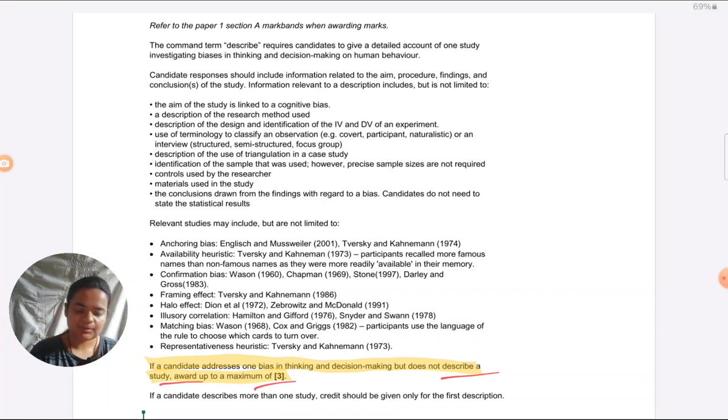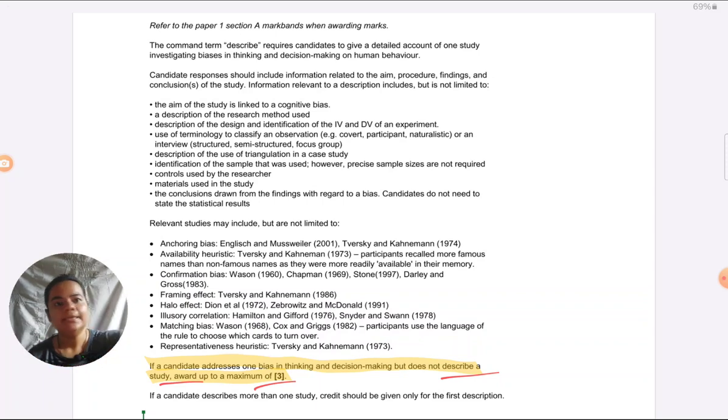Indirectly, this tells you that the study in this 9 marker is worth 6 marks. Because if you don't address a study at all, the maximum they are willing to give you, if you've written very nicely about the concept but you haven't touched upon a study, is 3. So what is remaining after 3 marks? 6 marks. The study here is worth 6 marks.